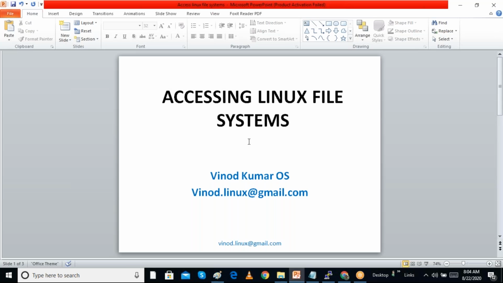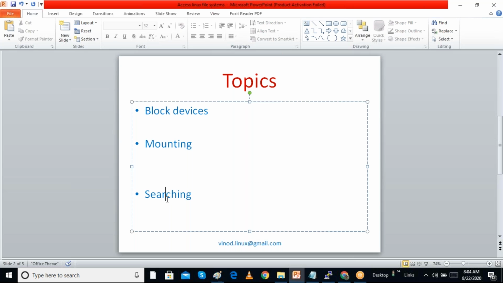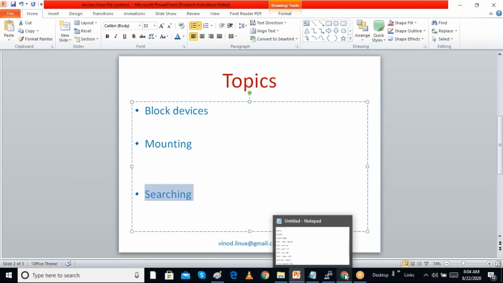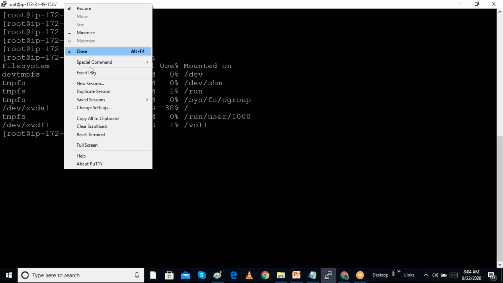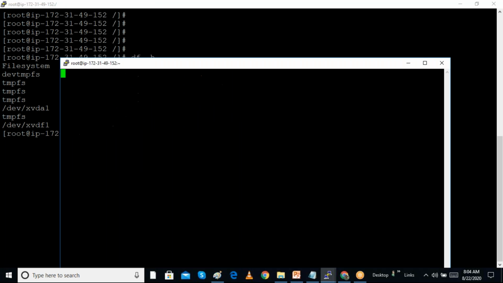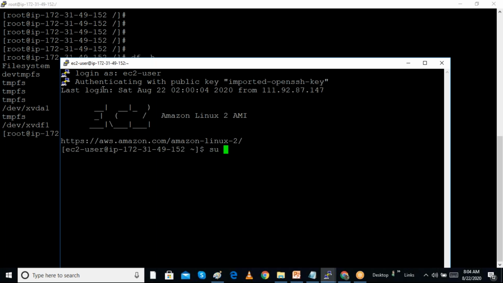So in this session I am discussing how to search files and folders. I am in a Linux system now, so I'm going to log into the Linux system. I can log in as a root user by the su command.